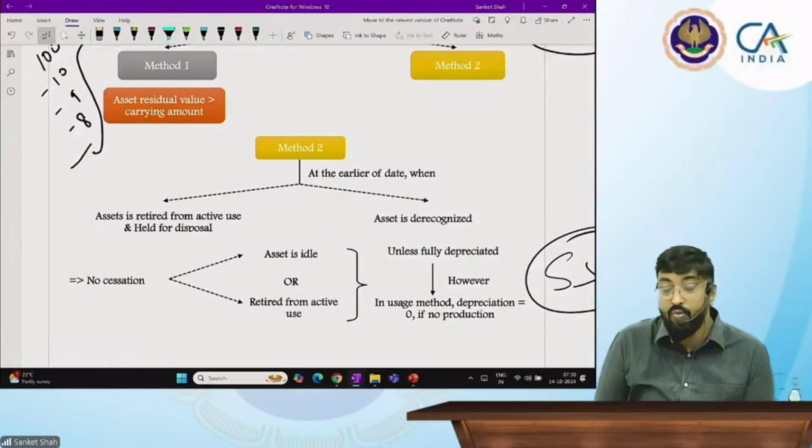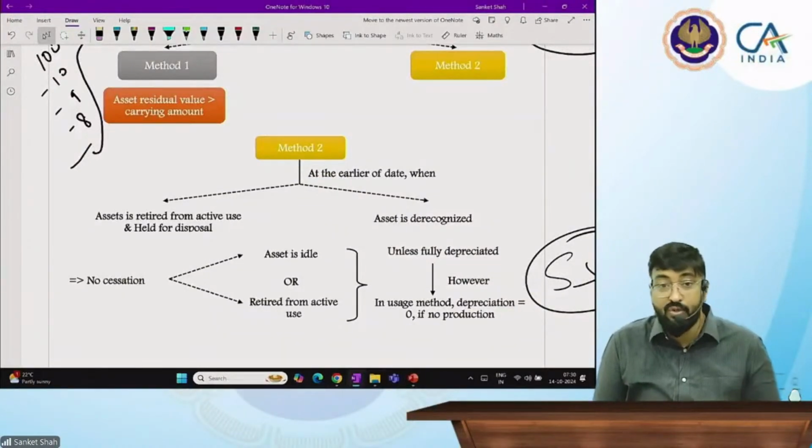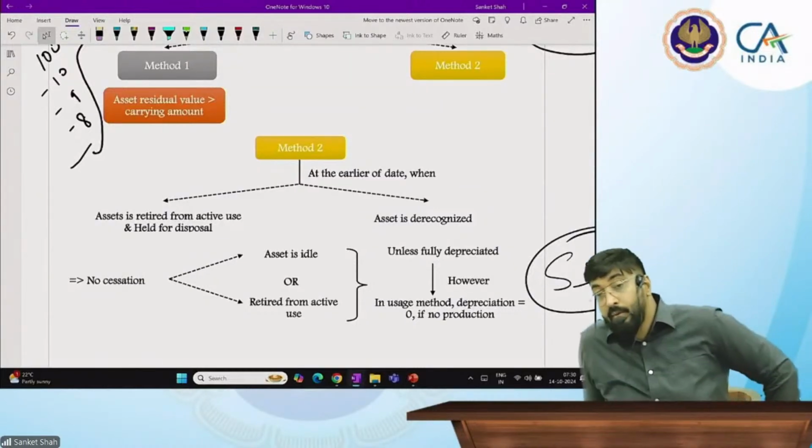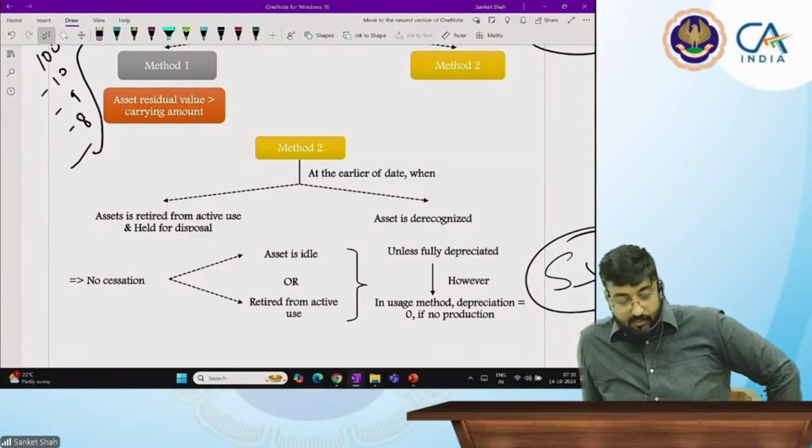And method 2, when you are going to stop the depreciation: at the earlier date when, it is a very important chart, MCQs come on this, the asset is retired from active use and held for disposal.